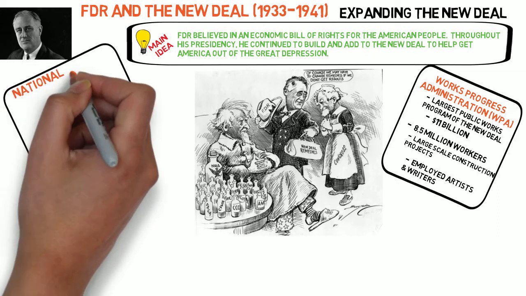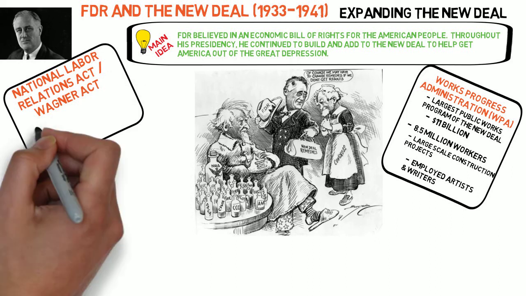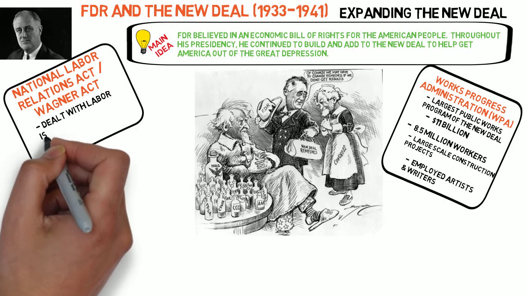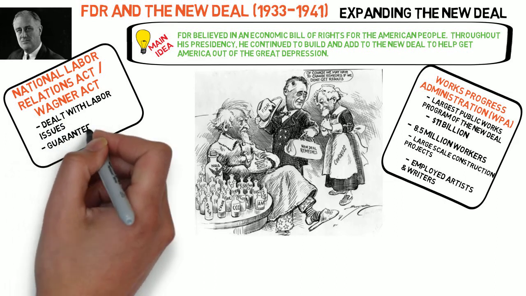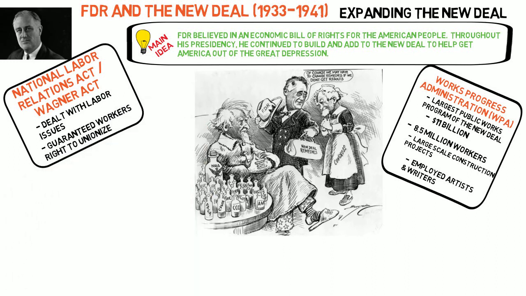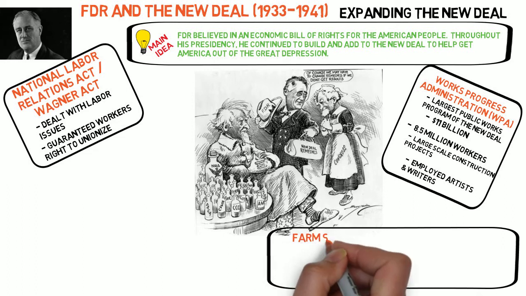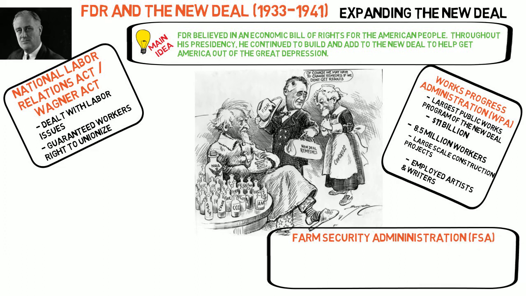Also in 1935, Congress passed the National Labor Relations Act, also called the Wagner Act. As the name would suggest, the National Labor Relations Act dealt with labor issues. The goal was to create a fairer workplace by guaranteeing workers' rights to unionize and to binding arbitration in labor disputes.